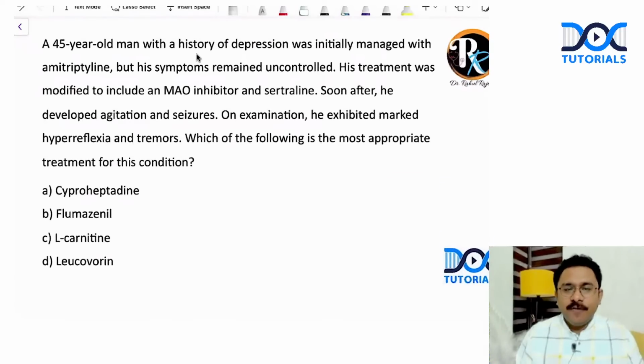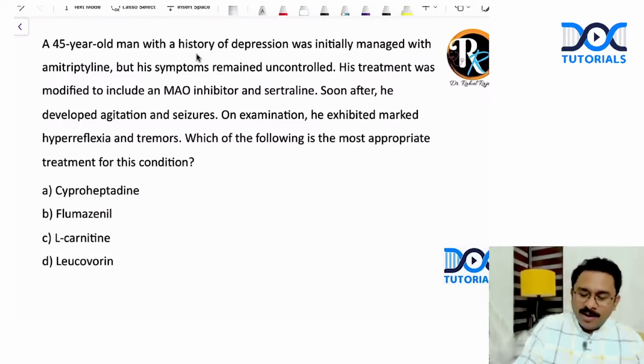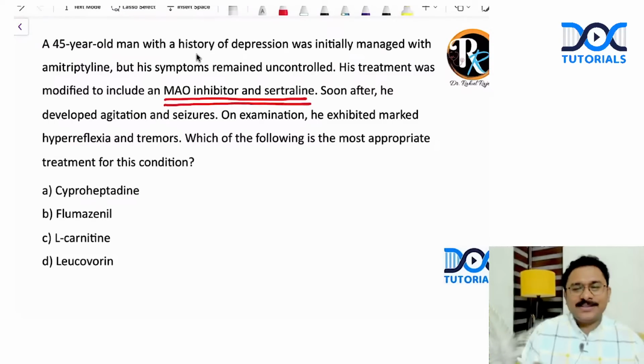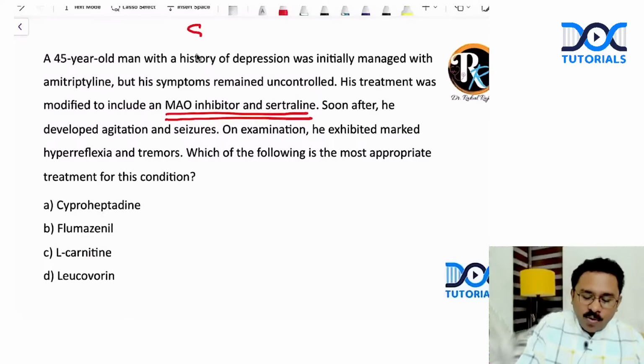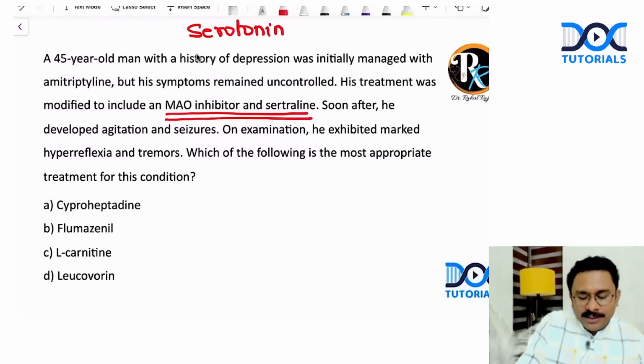Next question. A 45-year-old man with a history of depression was initially managed with amitriptyline, but his symptoms remain uncontrolled. His treatment was modified to include an MAO inhibitor and sertraline. What do you think? An SSRI and MAO inhibitor combination, always at risk of serotonin syndrome. Very important. At risk of serotonin syndrome.